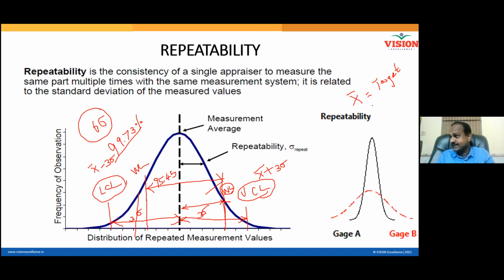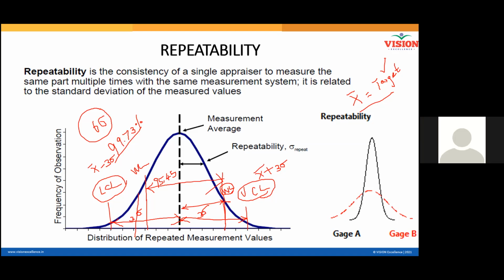Now, if average is on target, does it mean everything is on target? No. Average comes from individual values. Individual values can be different from target, even though your average is on target. For example, 3 numbers: 99, 100, 1. What is the average? 100. Average is 100. Let us say target also 100. So this condition is getting satisfied. Average on target. But though average is on target, everything is not on target. Still I have 99 and 1. Am I correct? Yes, sir.